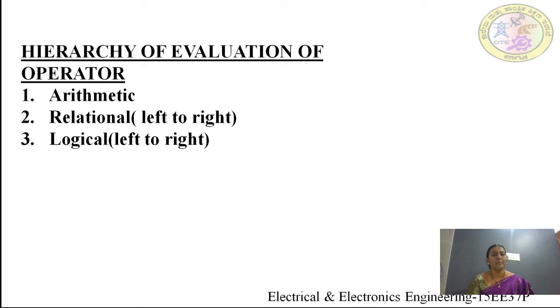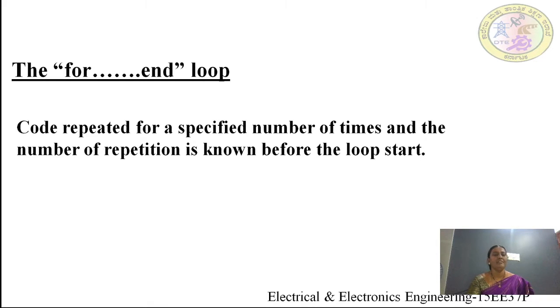Here among them, first priority goes to arithmetic operations, next goes to relational operators, that is from left to right, next logical operators, that is from left to right. This is the hierarchy of evaluation of operators. Next let us see for loop.